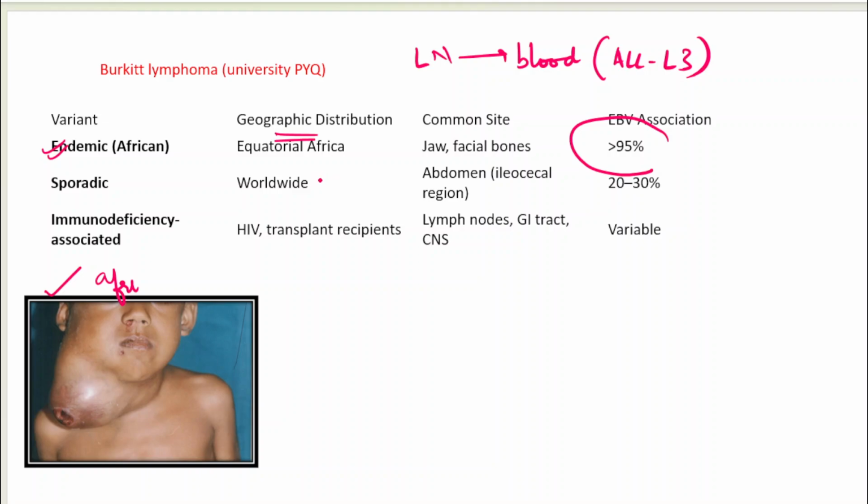Then extra bone marrow areas or the blood के बाहर में you will have swelling, that is primarily jaw and face की swelling. EBV association is very common. More than 95% of cases of the endemic areas are associated with EBV. So a tumor is present which is going to spill into the blood also and into the lymph nodes also.